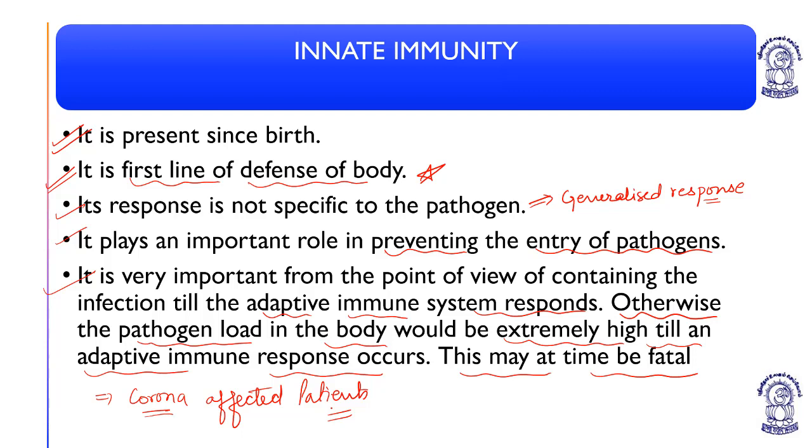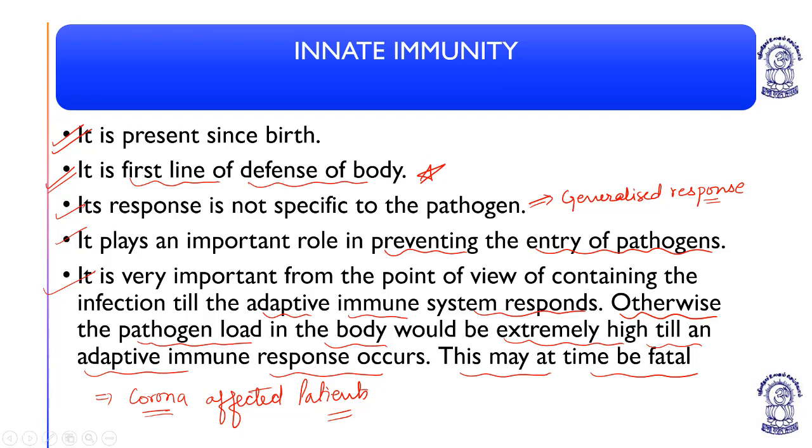Because we haven't met such kind of infection previously, our innate immunity doesn't know what type of pathogen it is. That is why, especially in the older ones, the aged persons of more than 60 years, they come in the way of this infection because they have degraded innate immunity.